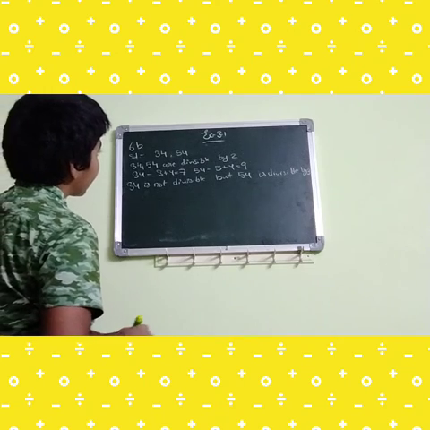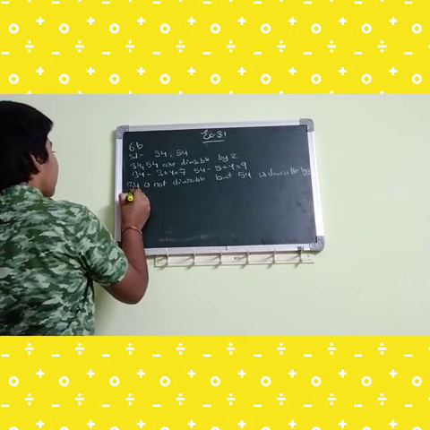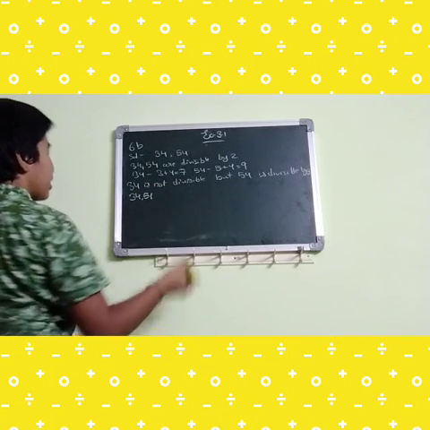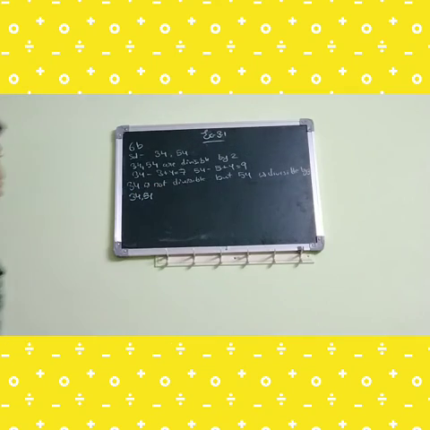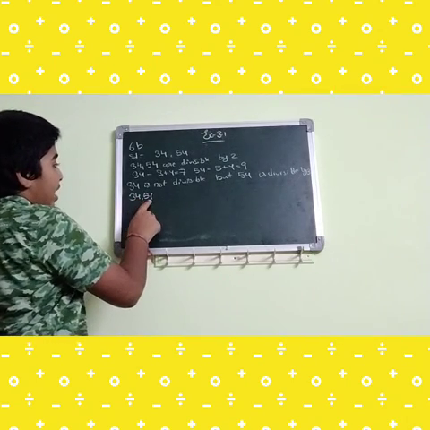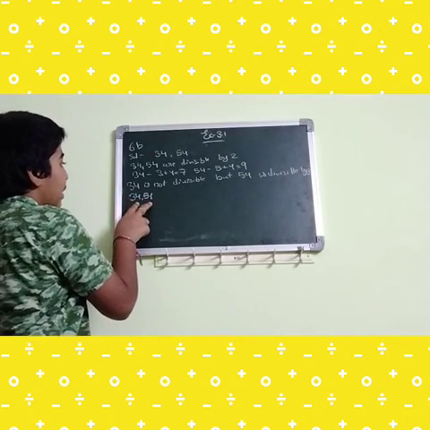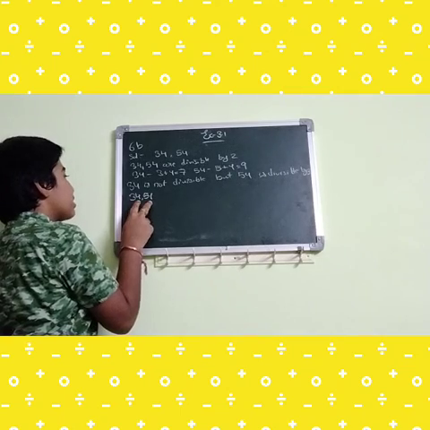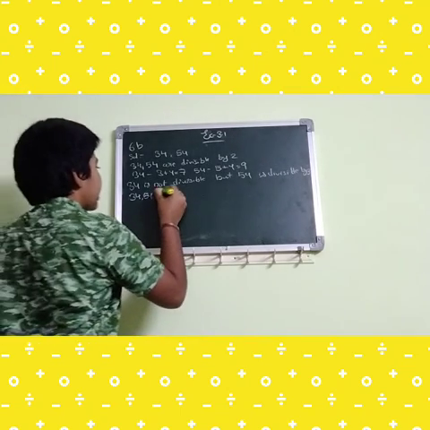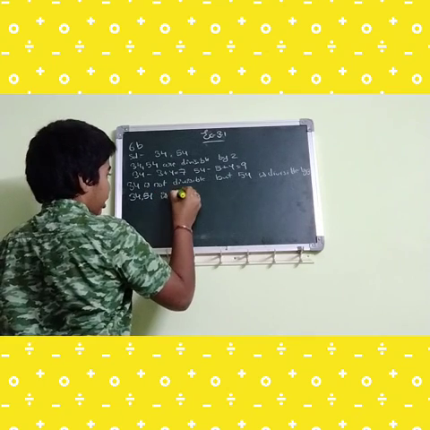Next, with 5: 34 and 54. What is the divisibility rule of 5? I think you know. In the ones place 0 or 5 should be there, but in these two numbers, neither is there.